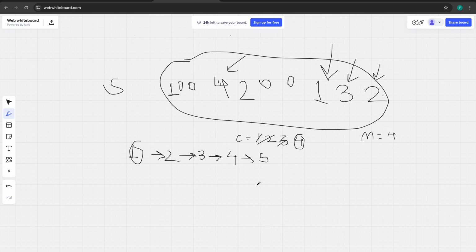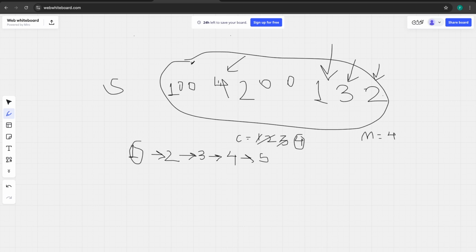Then we go to the next element, let's say 2. Do we have 2? Yeah, we have. Then we go to 3, we have count 2. Then the next element of 3 is 4. So basically, the count when we start at 2 will be 3. But this is not our max because we already got the max, that is 4. Similarly, this will go till 4 and that's fine.